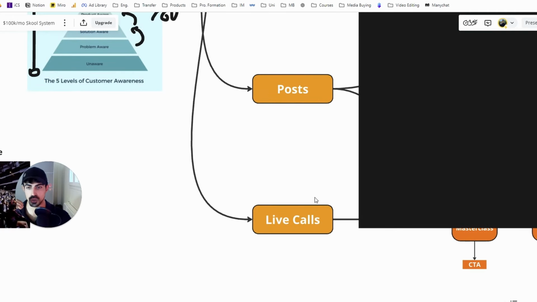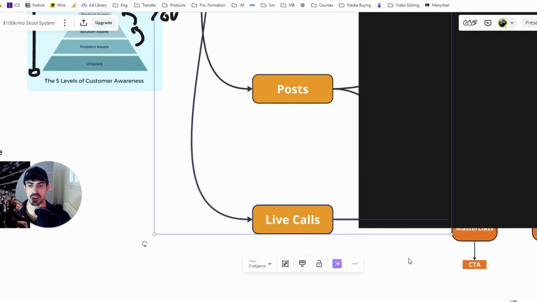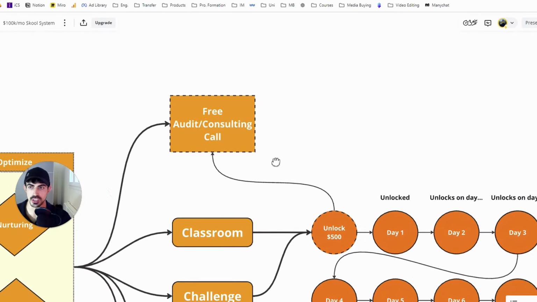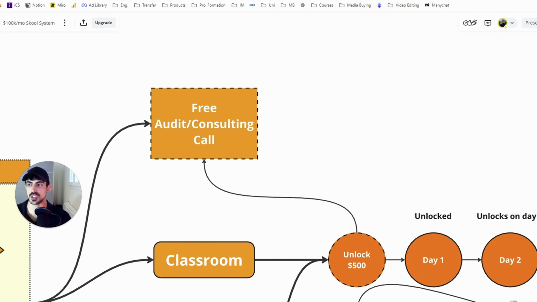And also I'll be showing you how to structure the live calls, right? Let's start with the free audit and consultation. The free audit and consultation is the key part, right? Basically what we do here is that as soon as they join, we offer this free audit and consultation, which basically is a sales call, and we will understand the pain points, their goals, and we will be able to sell to them a higher ticket package, and I'll show you later exactly how.